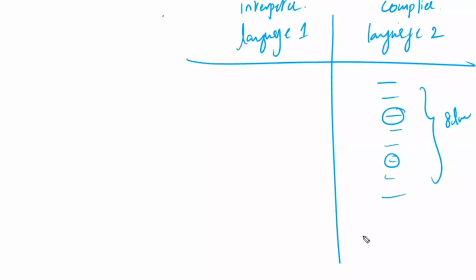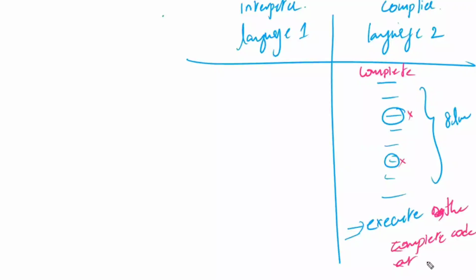Two errors are there. Now the compiler, what it is going to do: first, all the 8 lines of code you have to complete, and once it is entirely completed, you give it to execution. Once you execute, it is going to show you all the errors at a time. It is going to take the entire code from the starting to the end in a single shot. The complete code will be executed at a time.